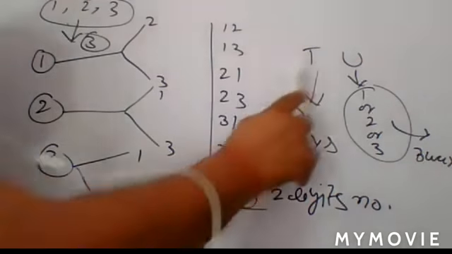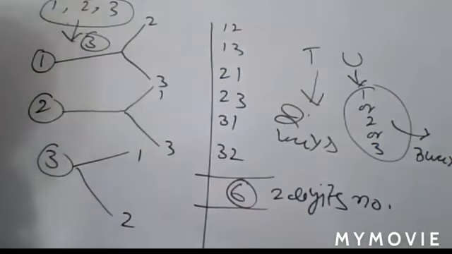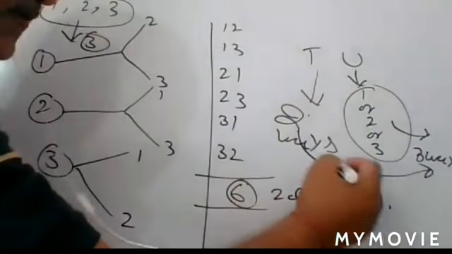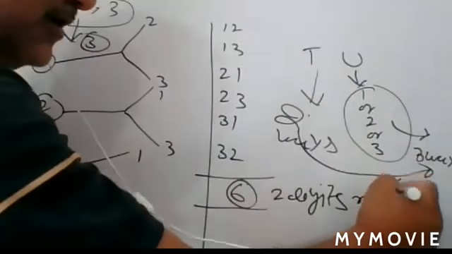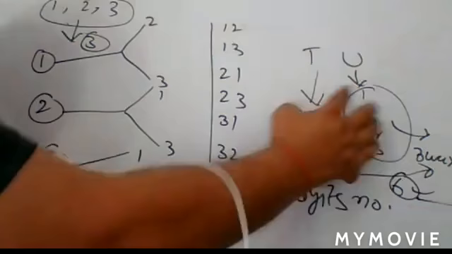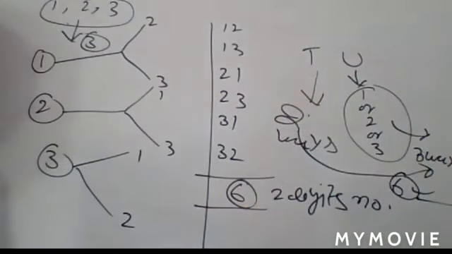So the two-digit numbers can be obtained by just multiplying these two numbers of ways: 2 into 3. If you multiply 2 into 3, you have 6 ways. This means six two-digit distinct numbers can be formed by taking three distinct numbers. Everyone getting this? This result is known as the fundamental principle of counting.